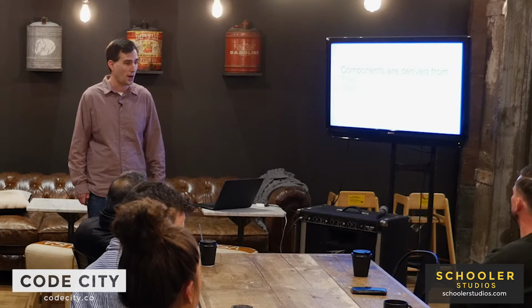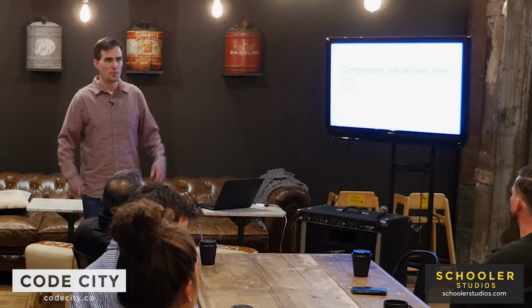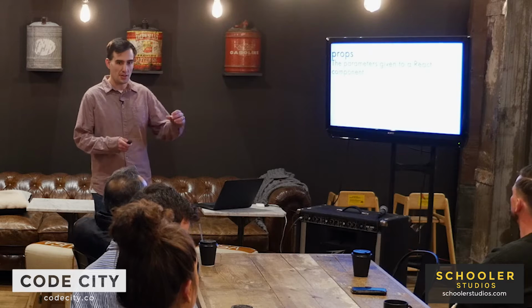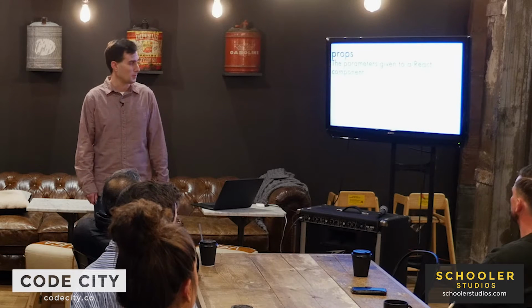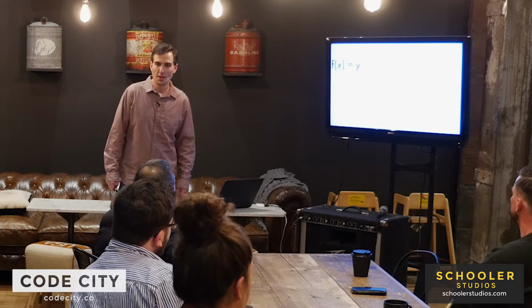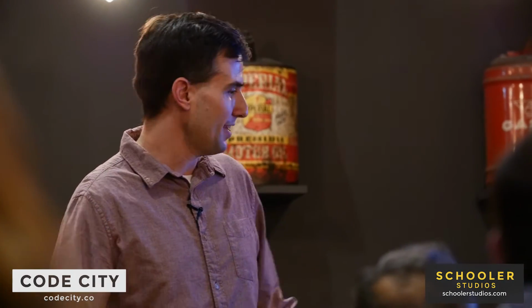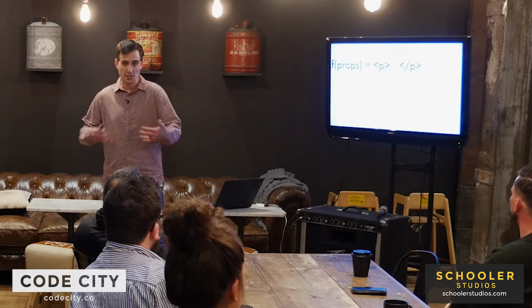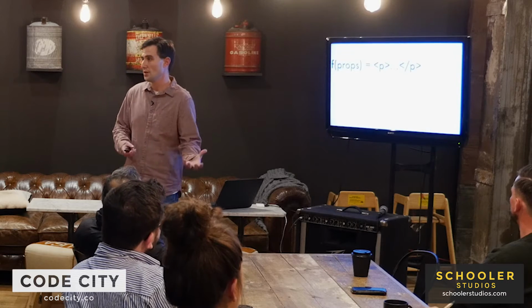So in React, components are derived from two things mainly, state and props. We're going to dive in a little bit more about what these are. But props, these are the parameters that we're giving to a React component. I like to think of them a lot of times where, I know we were talking about there wouldn't be math, but surprise, like a math equation where we say f of x equals y. We can think of x as the props to a component. So here, we could say f of props, and we get some HTML as output, something that we're going to render to a browser.